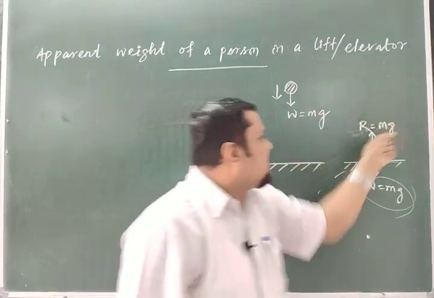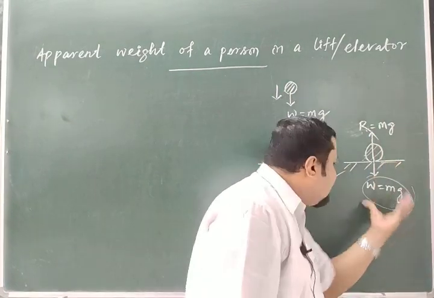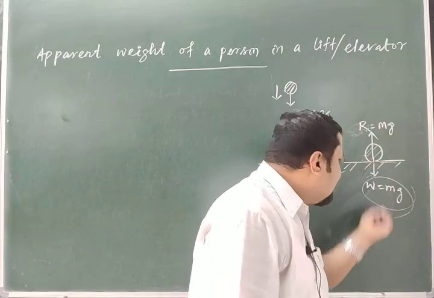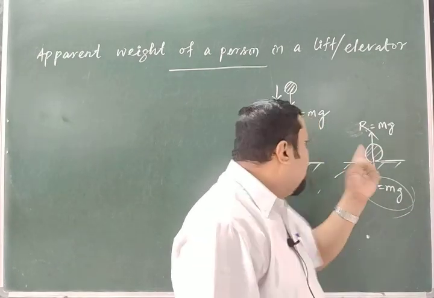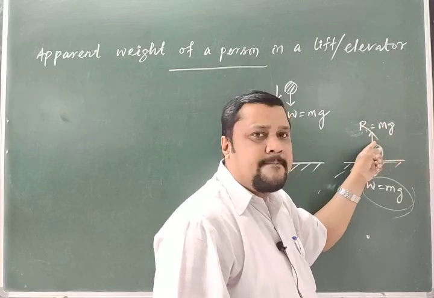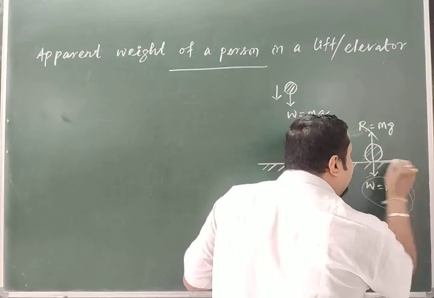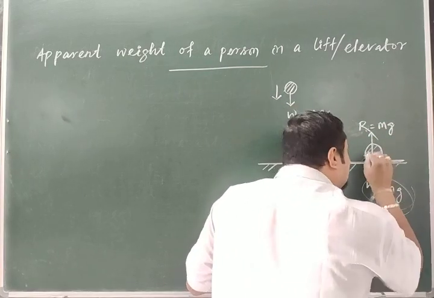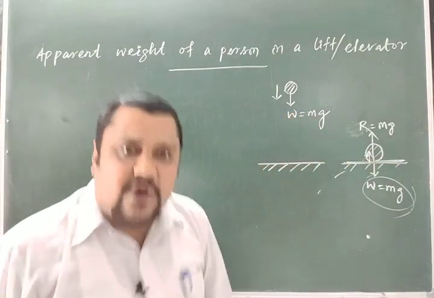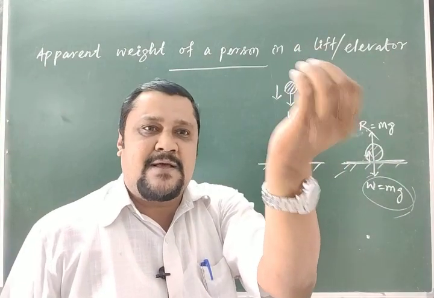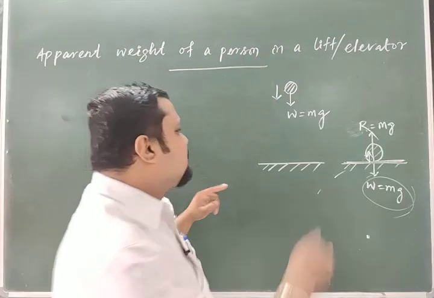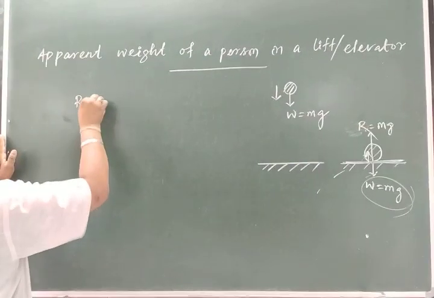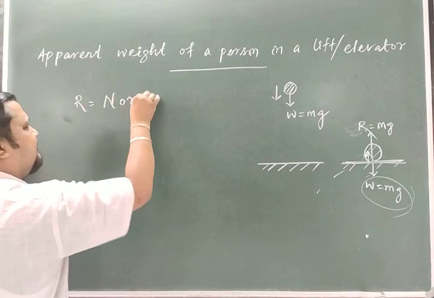So who applies this normal reaction? Earth gives this weight to this body, it is attracting with this force. Who applies the normal reaction? The surface where it rests, the surface applies the force. The surface gives the normal reaction. So why is it named so? So R is the normal reaction.